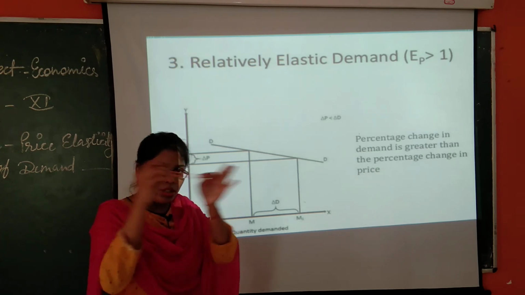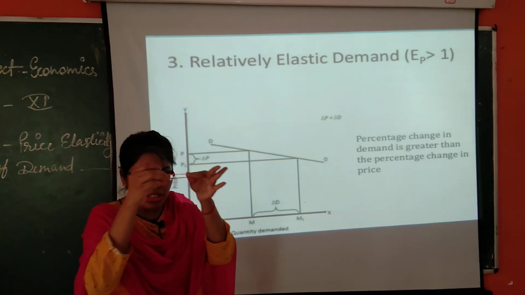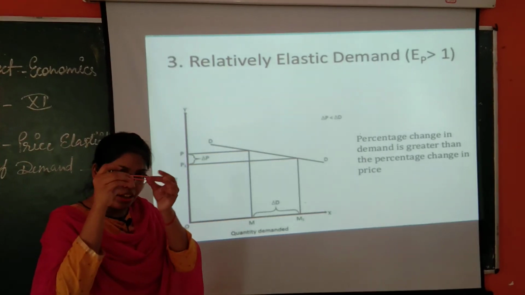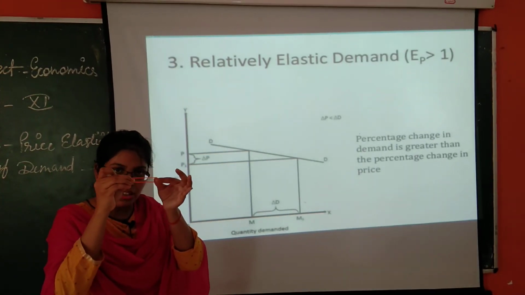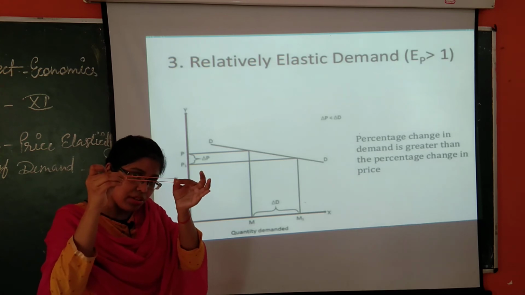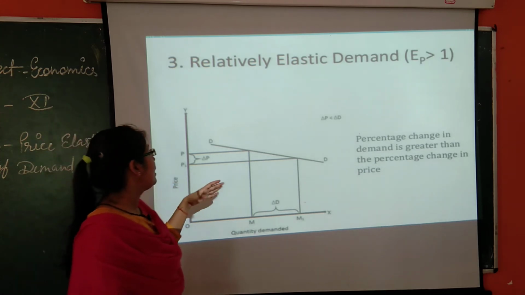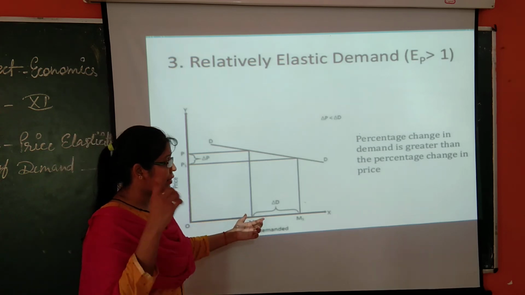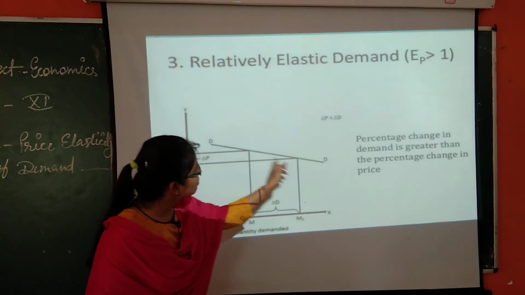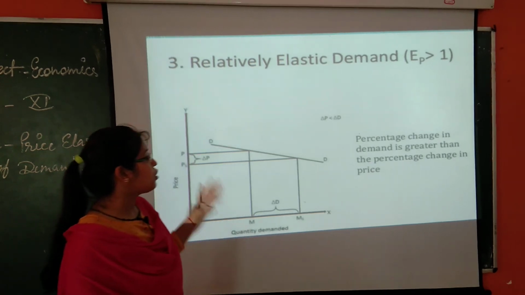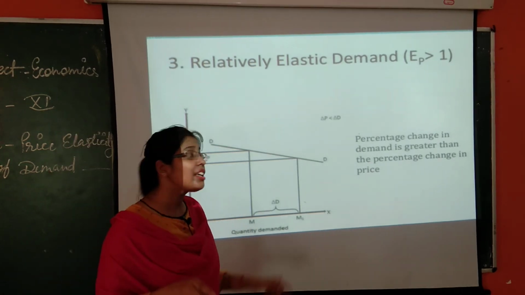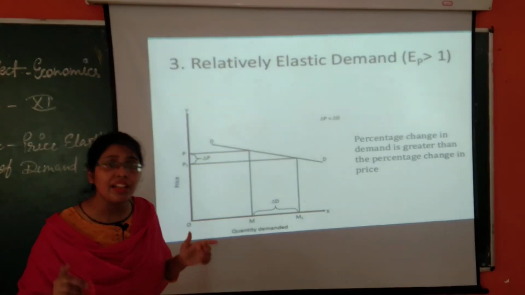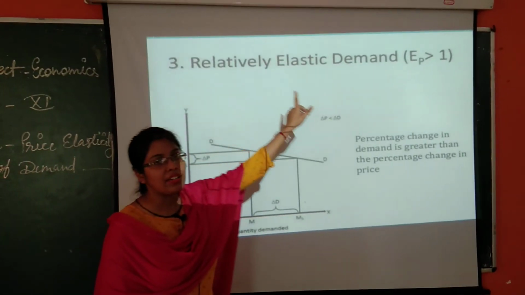This elasticity, you can see a rubber in my hand, this is how much I can stretch. The same thing is happening here: as I apply a little force, there is a little stretch, more force, more stretch. Same with price, there is a slight change in price, but quantity demanded is affected to a large extent, and you can see the curve is flatter. So percentage change in demand is greater than percentage change in price. That is called ED greater than 1, highly elastic demand, or relatively elastic demand.